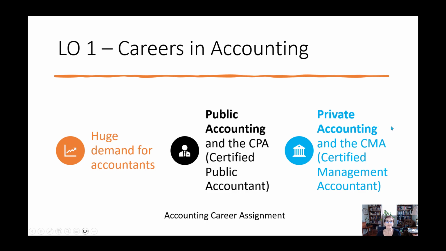People who work in private accounting, they work within one single company. So you might work within, say, an IBM or a PepsiCo, and you might be doing accounting within that company. Some people who work in private accounting get the CMA, which is the Certified Management Accountant. We're going to do a little accounting career assignment in Chapter 2, where we're going to take a look at what some of the possibilities are in accounting careers.